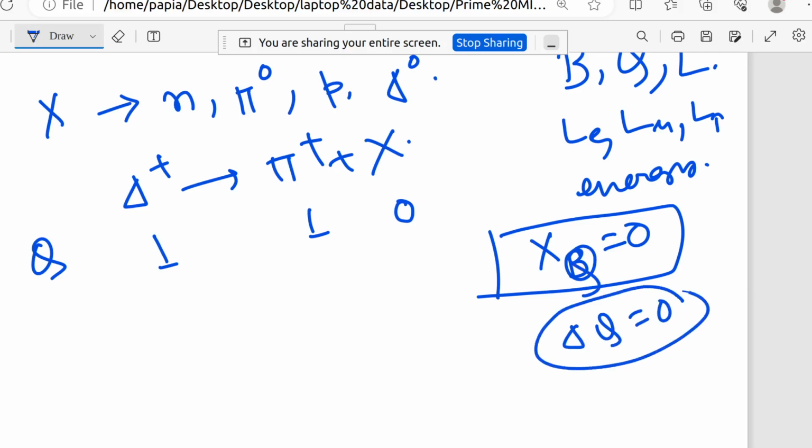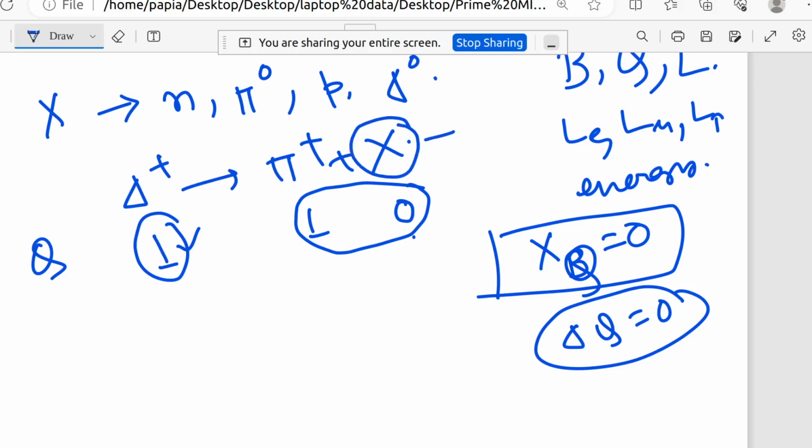Delta Q should be 0 means the left hand side and right hand side should have the same value. The left hand side has value 1, and the right hand side has 1 plus something, so obviously that something should be 0, otherwise these two will not be equal. So 1 plus 0 is 1. That means Q of x will be 0. Whatever particle x is, it will be a neutral particle. We have concluded this, right? Now coming to B.